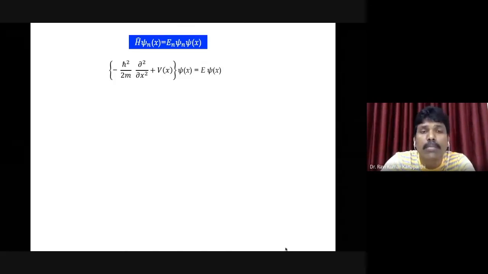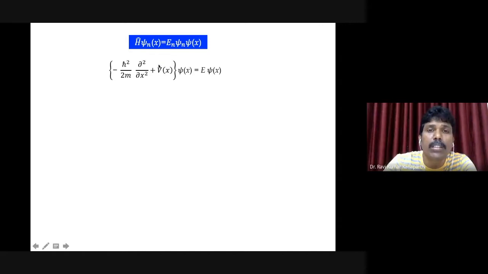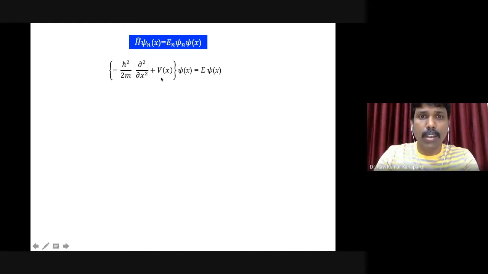We have to simply solve the time-independent Schrodinger wave equation, that is H psi is equal to E psi. Then if you expand the Hamiltonian of this particular system or any system, it has the kinetic energy operator and the potential energy operator, multiplied by psi n of x is equal to E n psi n of x. But we understood just now that V of x is 0 in a certain region, and in another region it is infinity. That's what we are going to apply.